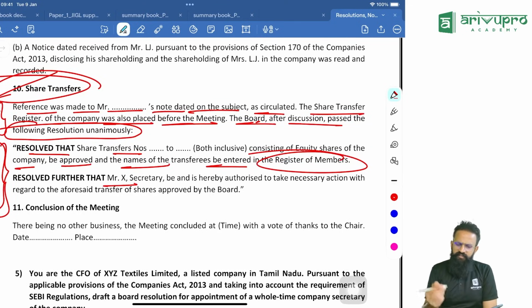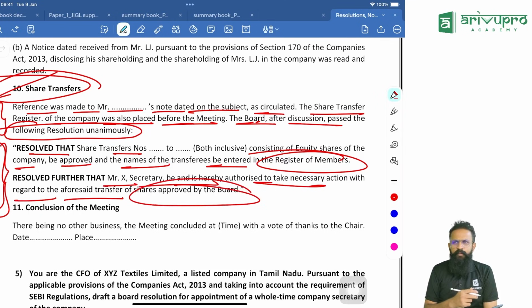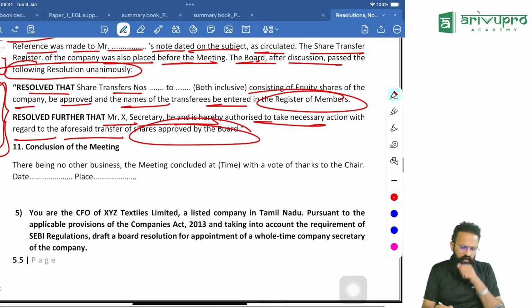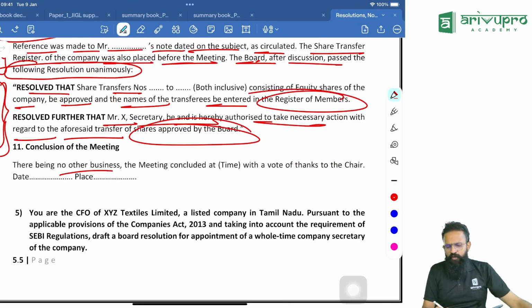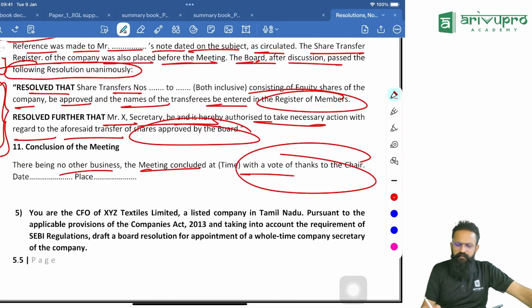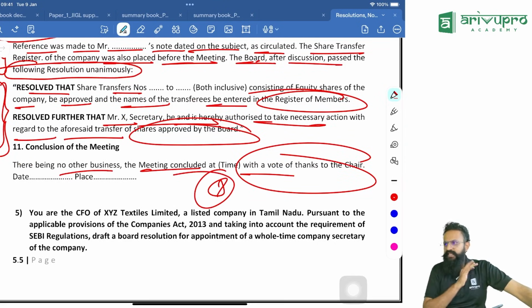Resolved further that Mr. X, Secretary, be and is hereby authorized to take necessary action with regard to the aforesaid transfer of shares. Conclusion: there being no other business, the meeting concluded at the time with a vote of thanks to the chair. That's the last conclusion. Easiest.